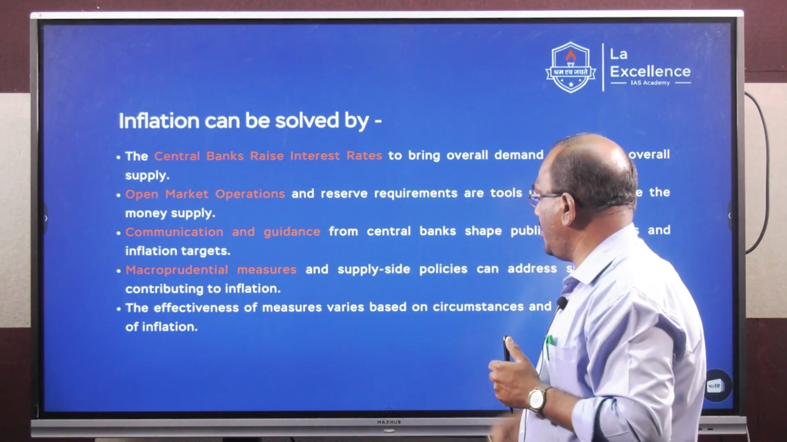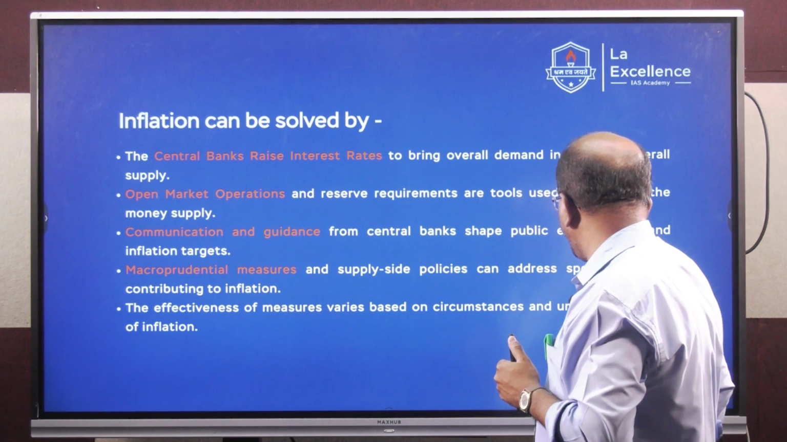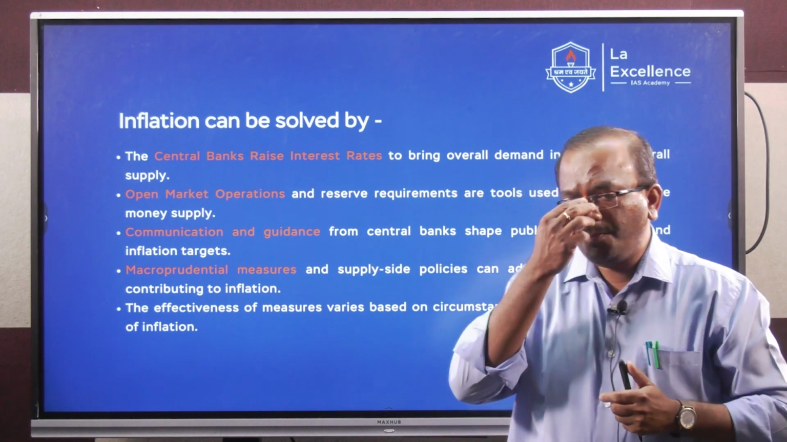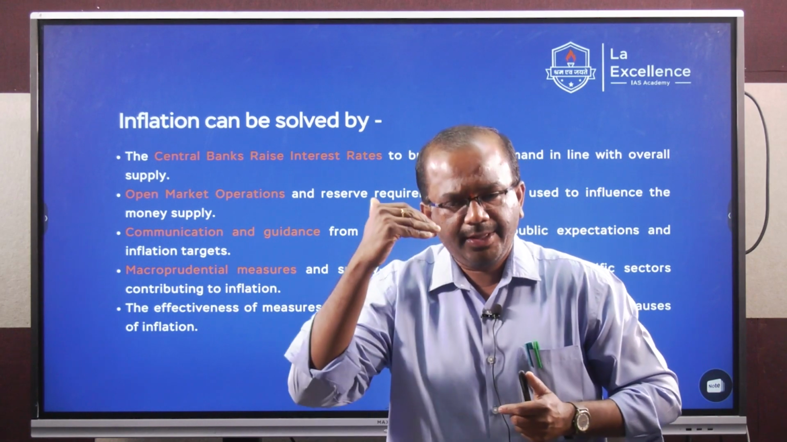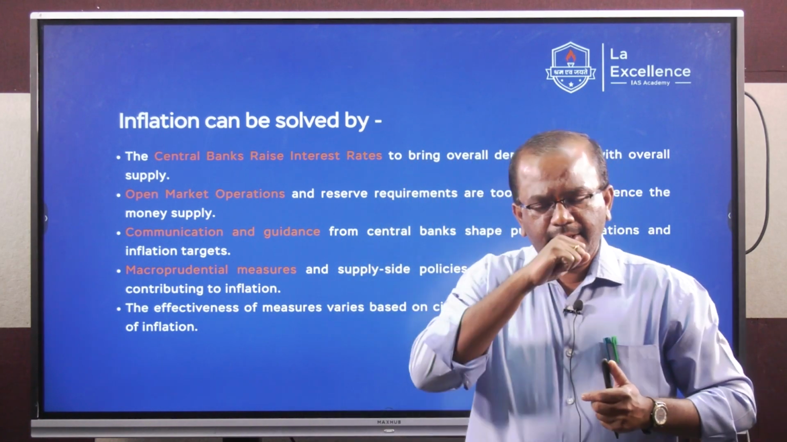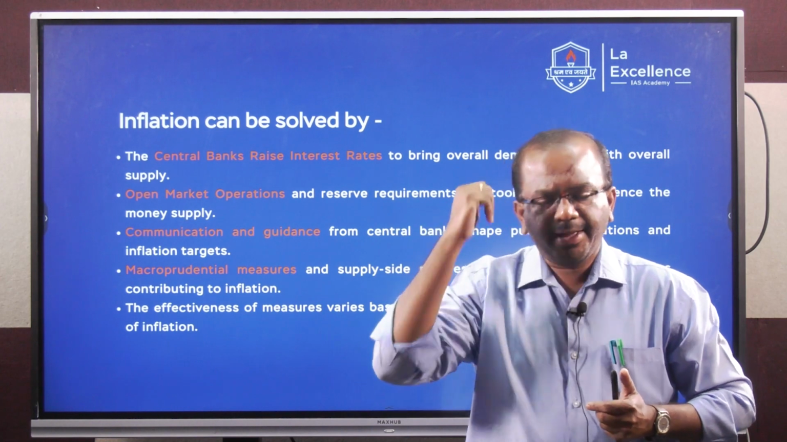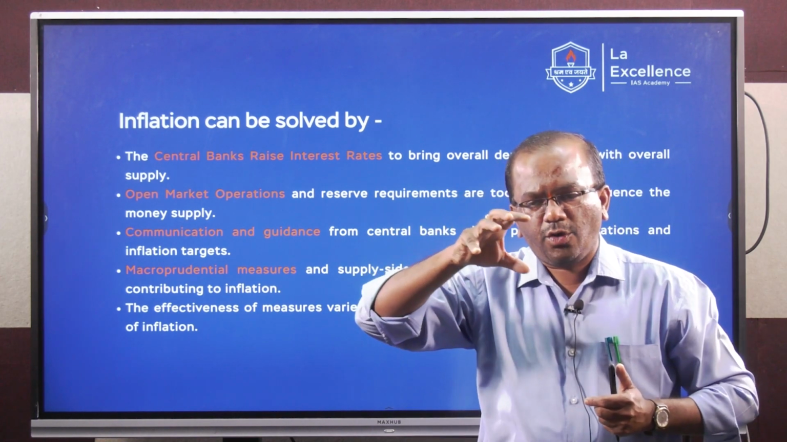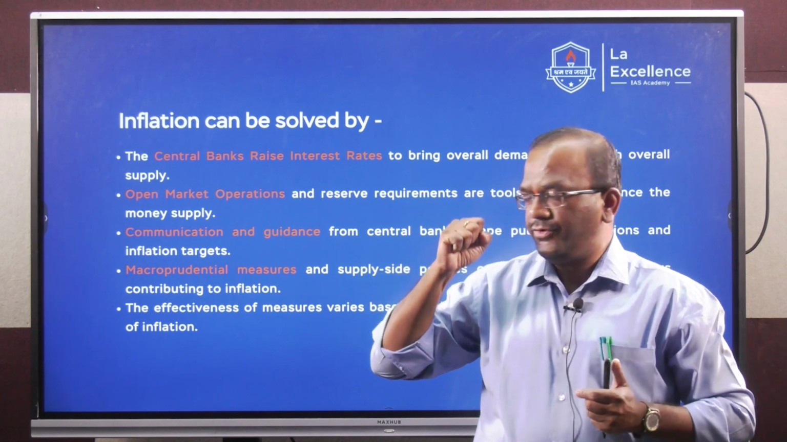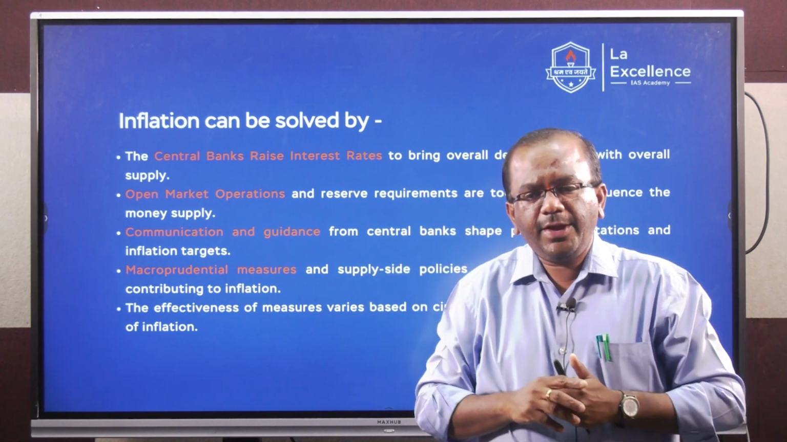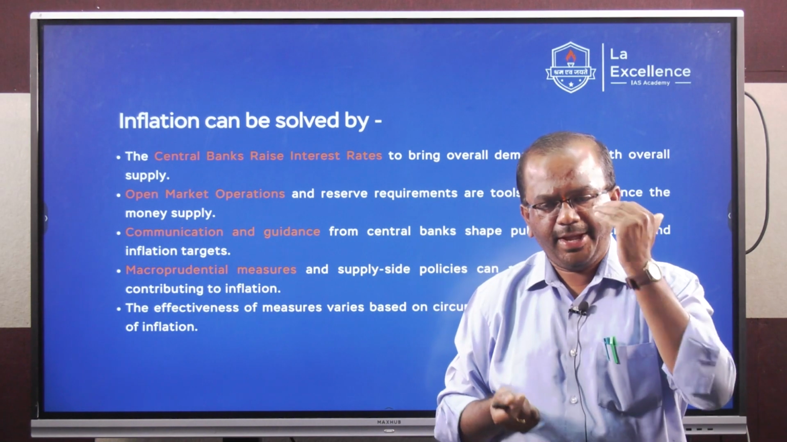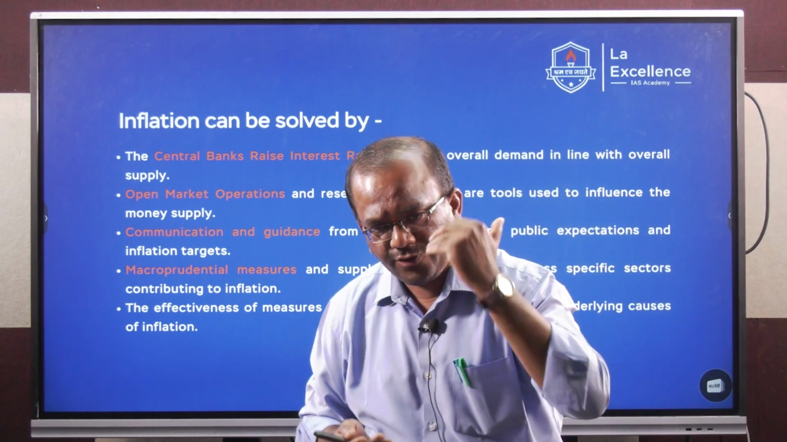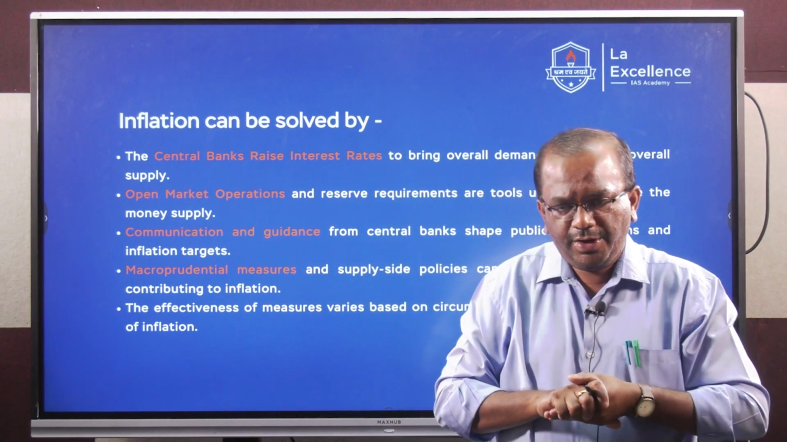Then macroprudential measures and supply side policies can address specific sectors contributing to inflation, right? Macroprudential, students: prudential means being careful, having a measured approach, having a calibrated approach. Macro is, you look at the larger macroeconomic policy framework of the nation. And supply side constraints. Suppose there's a shortfall in supply, that can also lead to what is called a cost push inflationary scenario or a supply side inflationary scenario.